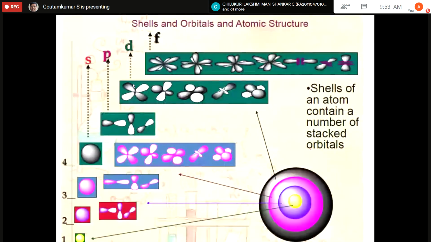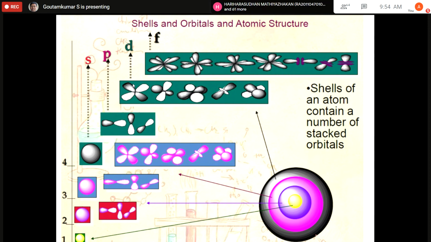So we can finish this part now. The shape of the s orbital is spherical, the shape of the p orbital is dumbbell shaped, and the shape of the d orbitals are like this. And if we combine all these orbitals, like s is here, and if we combine 2s and 2p, it will be like a pink sphere, and then the 4 orbitals together, 4s, 4p, 4d, and 4f are also together.